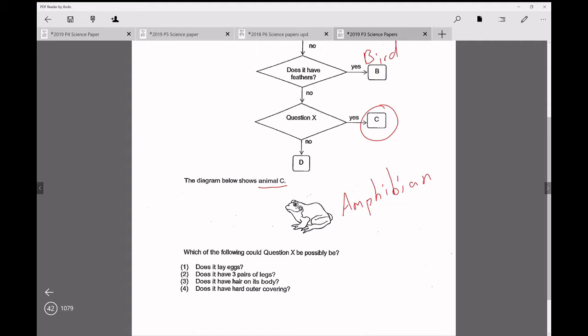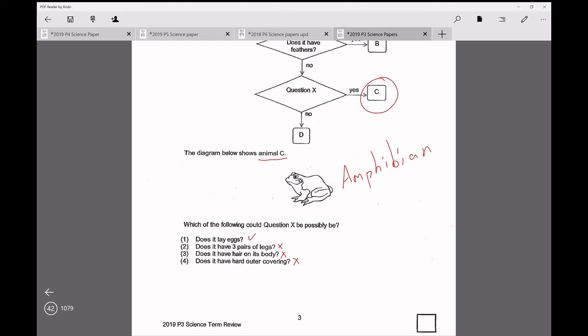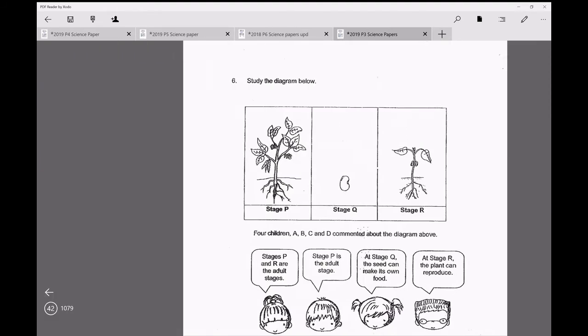Does an amphibian have legs? Yes, amphibians have legs. Three pairs of legs? No, that's for insects only. Have hair? No, it is for mammals only. Outer covering? No. In fact, amphibians do not have an outer covering. So only one is correct, because amphibians have legs.